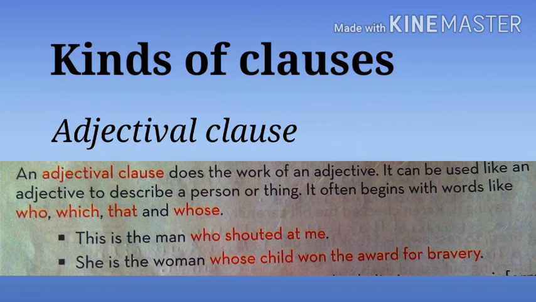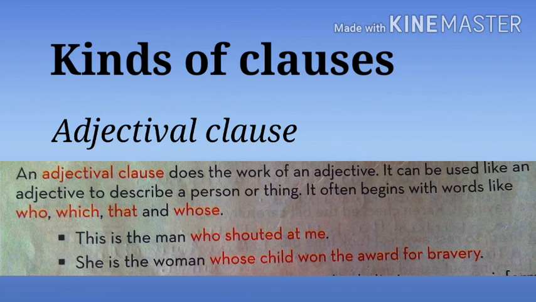For example, just look at this example. This is the man who shouted at me. In this example, who shouted at me becomes an adjectival clause because it is describing the man. And here the sentence has who, which is acting as the subject. Who, which, that and whose are our subjects. In this sentence we have who plus our verb shouted. So we got subject plus verb. Since we got a subject and a verb, this is our clause.